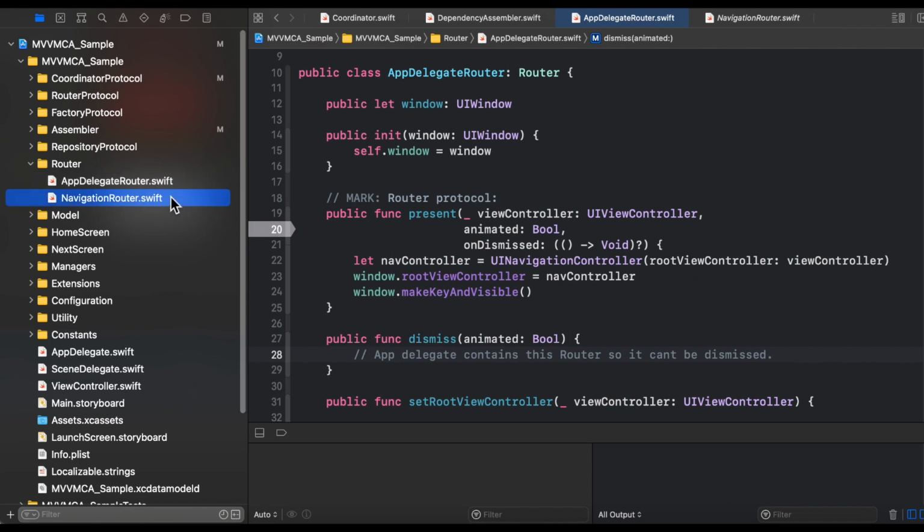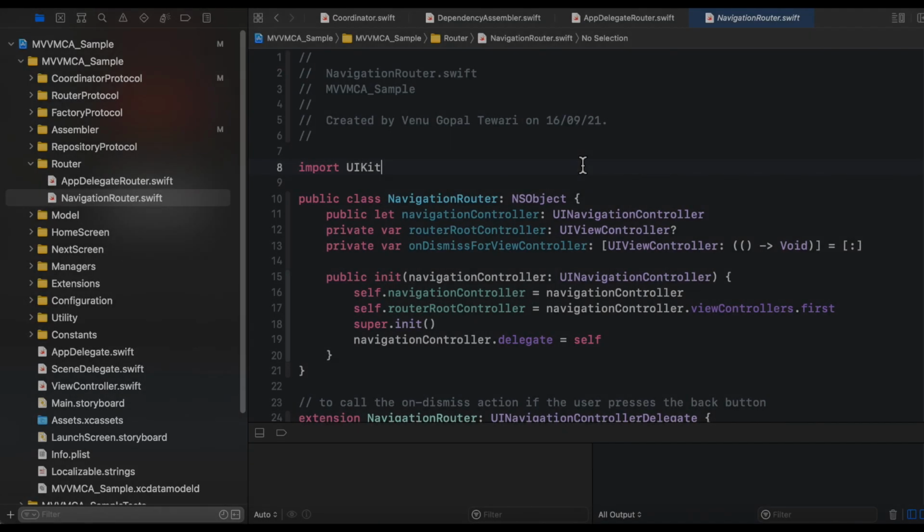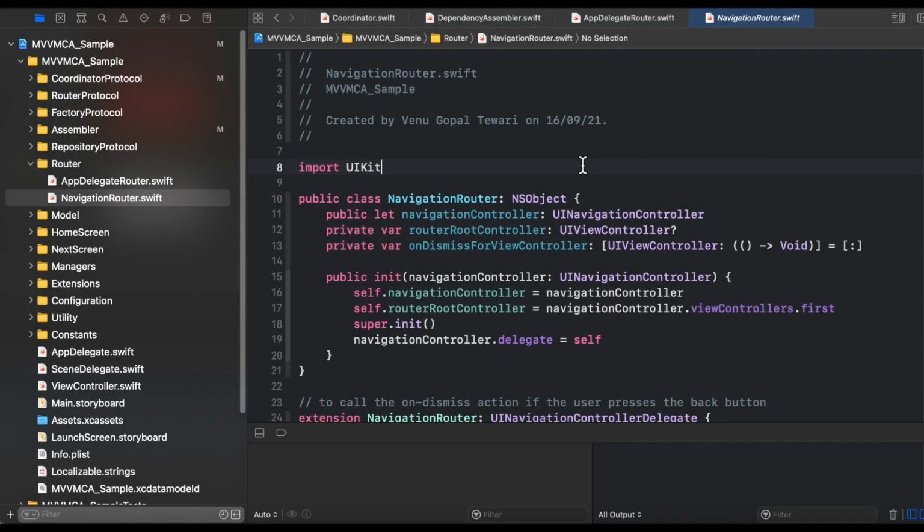And next is the navigation router. The navigation router is a little bit trickier in terms of the implementation, so you have to pay more attention here. The very first property we have in the navigation router is the navigation controller, and this property basically holds the navigation controller of your app. And the root view controller is the root view controller for that particular router.